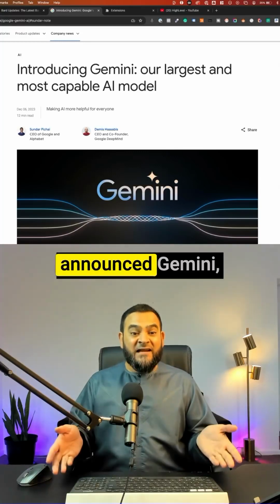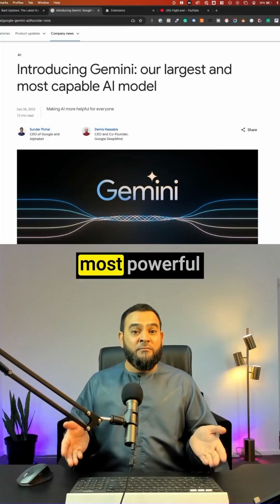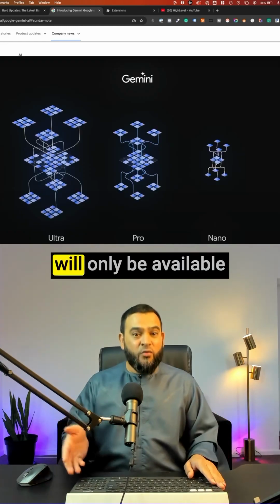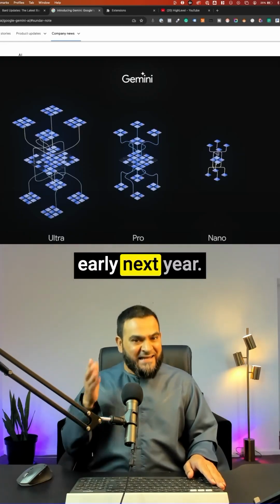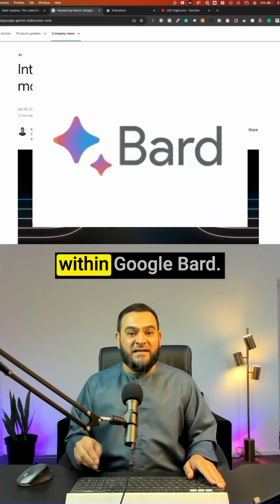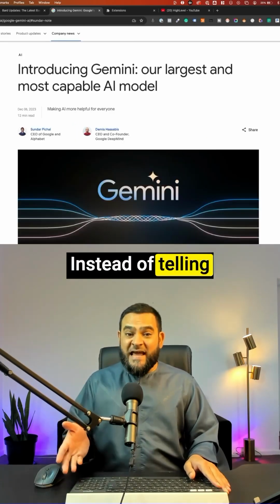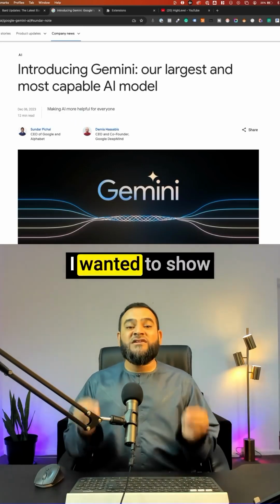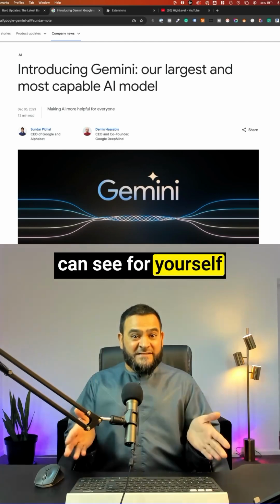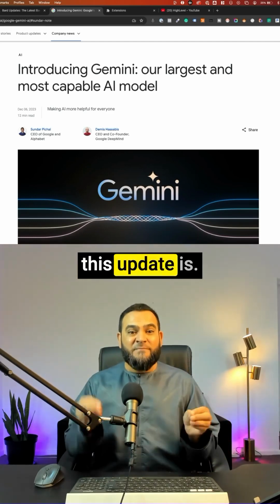Google recently announced Gemini, which is their most powerful AI model yet. Now, Gemini Ultra will only be available early next year, but Gemini Pro is now available within Google Bard. Instead of telling you what it can do, I wanted to show you a real life example so you can see for yourself how powerful this update is.